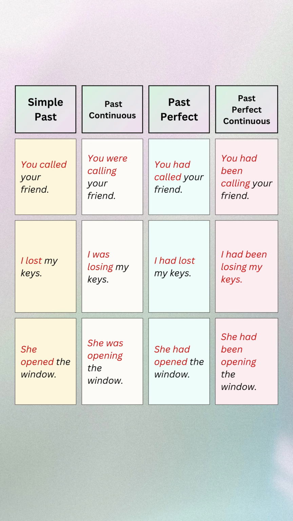I lost my keys. I was losing my keys. I had lost my keys. I had been losing my keys. She opened the window. She was opening the window. She had opened the window. She had been opening the window.